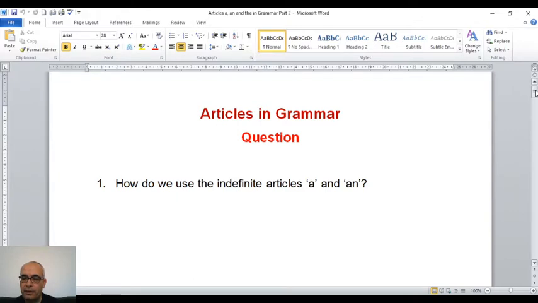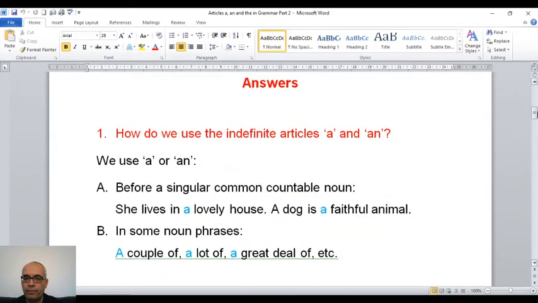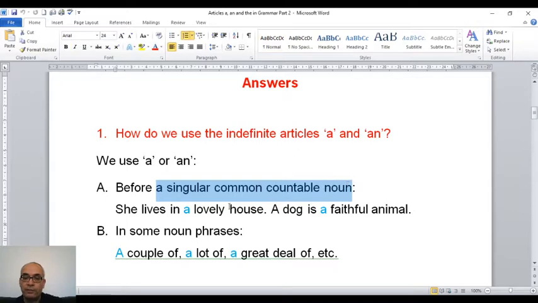I explained this question a little bit in part 1, but I will give you more explanation now in part 2. How do we use the indefinite articles a and an? We use a and an before a singular common countable noun, and I explained a singular common countable noun in part 1.